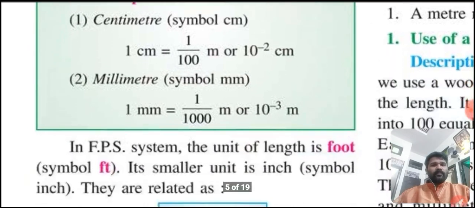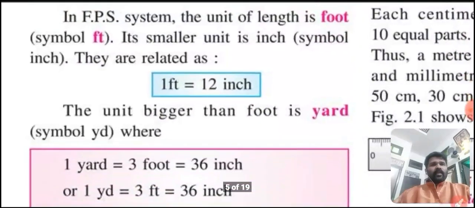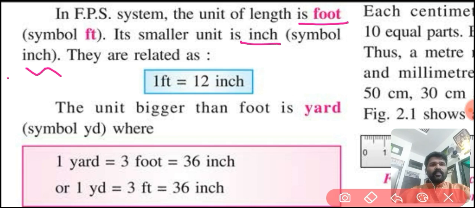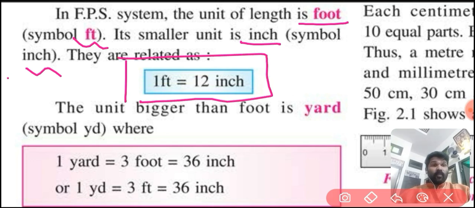Okay, students, in FPS system, the unit of length is foot. Last class I told you about this FPS system. Its smaller unit is inch. The symbol is inch. What is the symbol of foot? That is ft. 1 foot is equal to 12 inch.